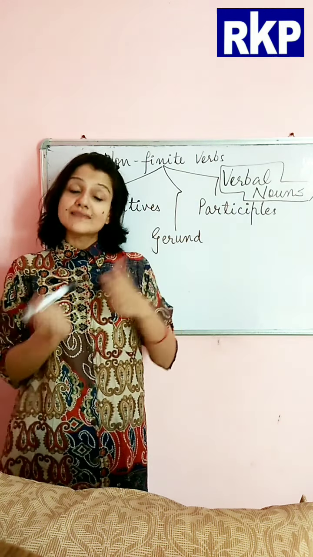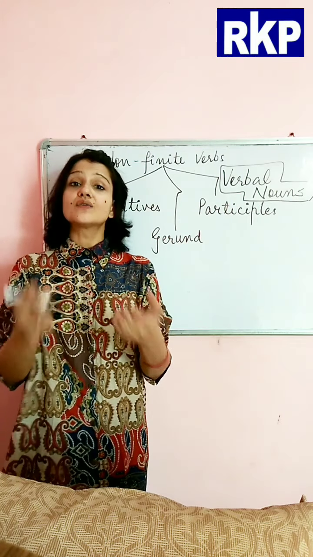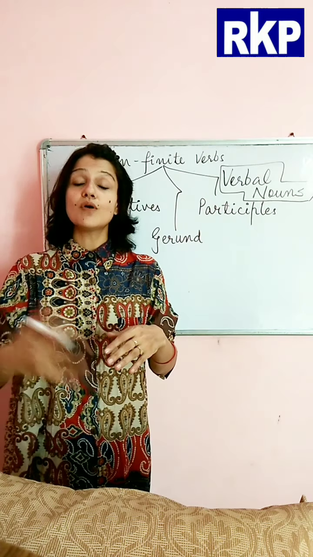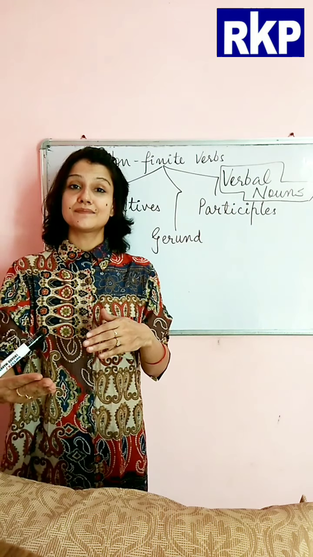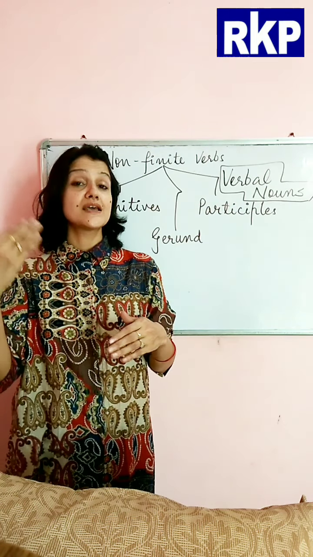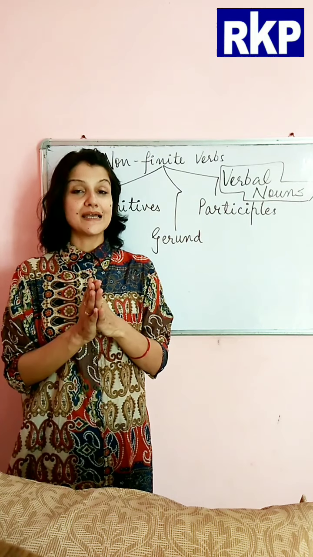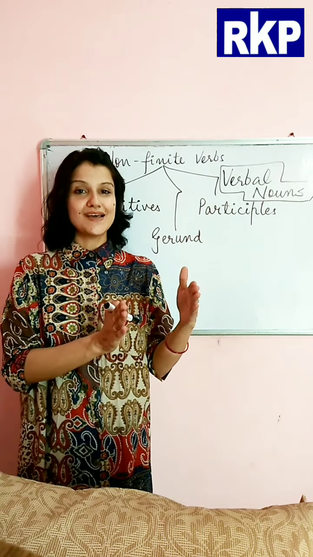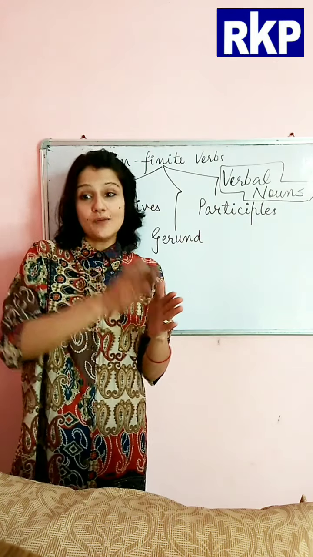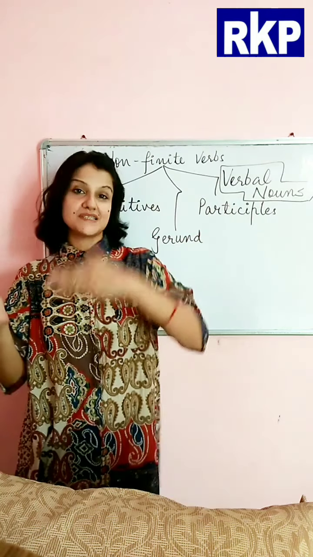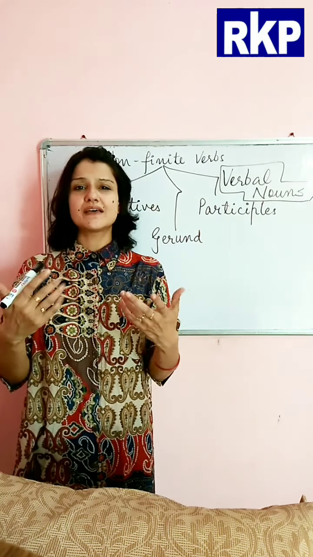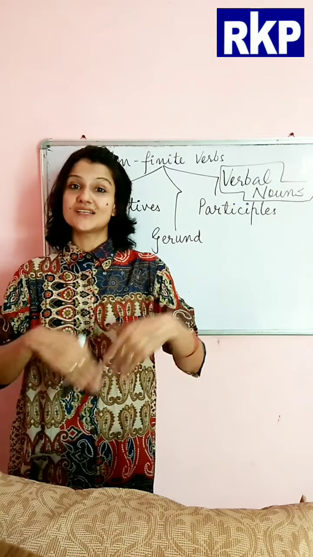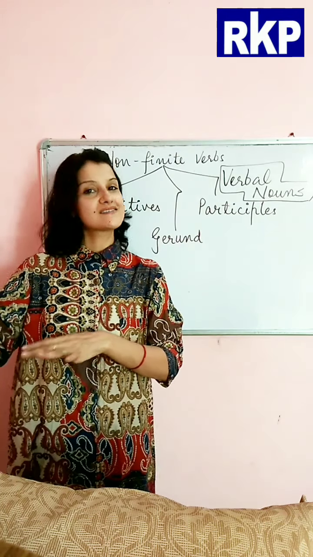Now exactly opposite, the object is the receiver of the action, on whom or on which the action is performed. That is called the object of the sentence. And in active sentences, it comes at the end of the sentence. Of course, in passive it changes: the object comes at the beginning and the subject goes at the last. That is just because of the emphasis that we want to put on whether the subject is important or the object. So that is another thing that is related to voice.